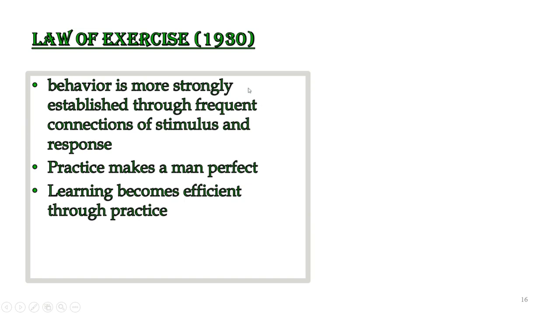So if you want a particular learning from the student, give them more frequent stimulus. A particular stimulus should be repeated again and again, and therefore that particular stimulus, because it's linked with a particular response, would also be happening again and again, and therefore that connection would be very strong and learning would be more effective. And therefore it's called the law of exercise.